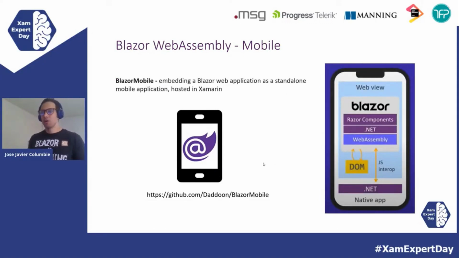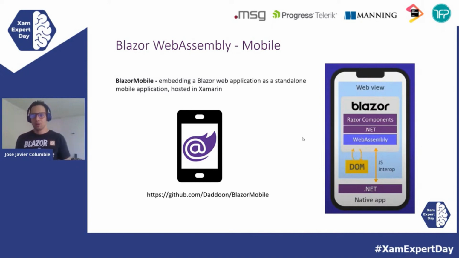So this is a community project that did something that, in my opinion, was really, really neat. They took a complete Blazor web application and they hosted it inside of Xamarin as an embedded resource. And then they used some JavaScript interop to communicate with the .NET runtime in a native app.